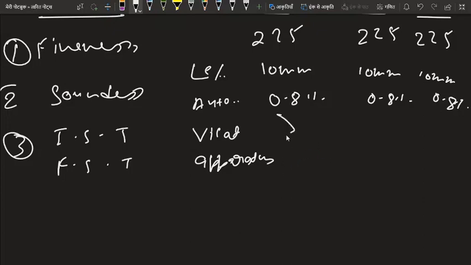Initial setting time is less than 30 minutes, the same for this, and for final setting time it is greater than 10 hours, also for this 10 hours.